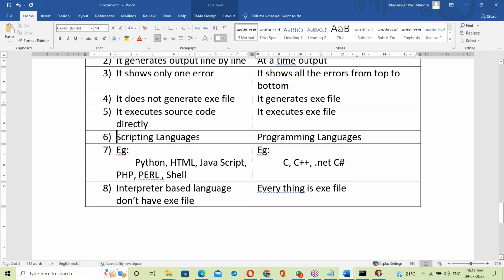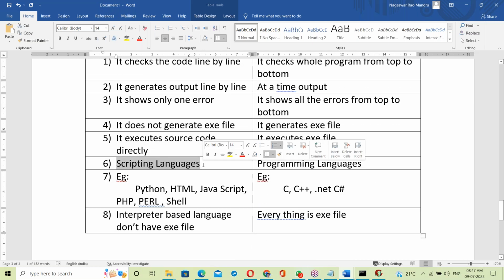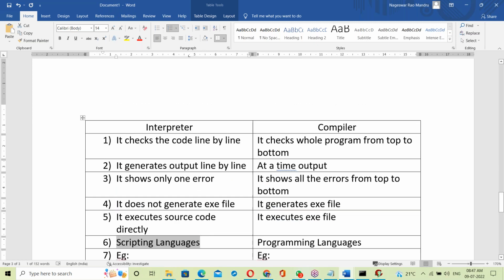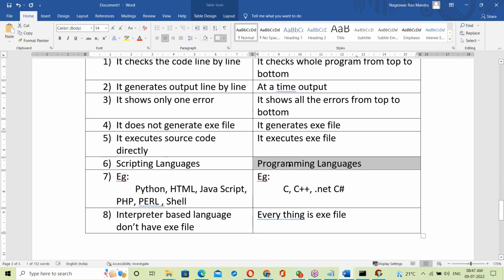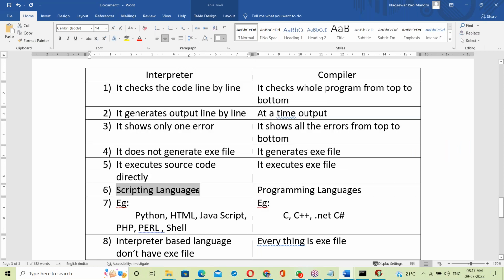Interpreter based languages are scripting languages. Compiler based languages are programming languages. Interpreter based is a scripting language, compiler based is a programming language.